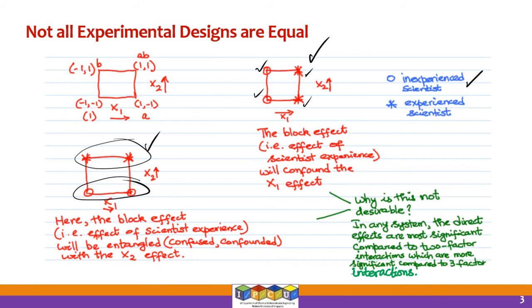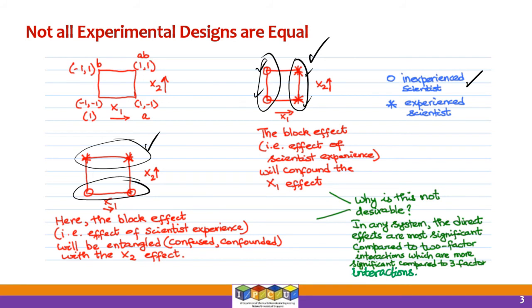So these are the possibilities, but I've also remarked at the bottom of each design that the block effect, the effect of scientist experience, here will confound the x1 effect because x1 low is assigned to the inexperienced chemist, and x1 high is assigned to the experienced scientist.